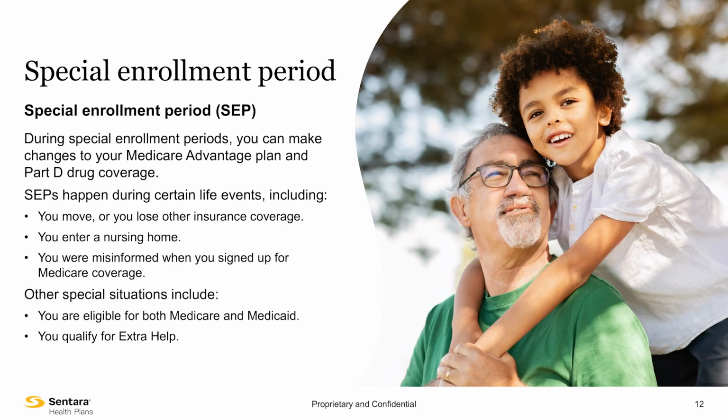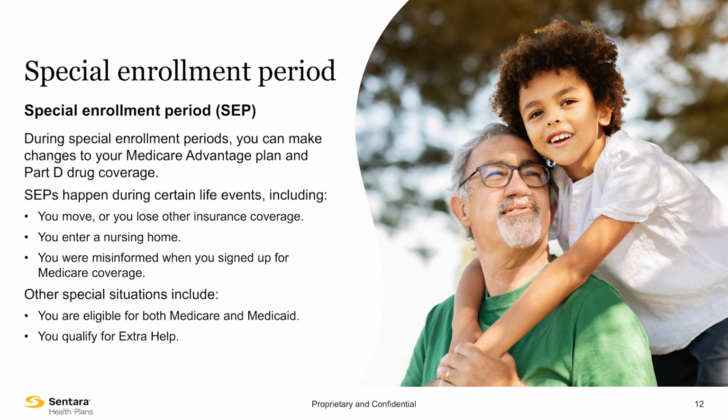Special enrollment periods, also known as SEPs, are enrollment periods when you can make changes to your Medicare Advantage plan and Part D drug coverage. SEPs can be used throughout the year as certain life events occur. Examples of these life events include moving, losing other insurance coverage, entering a nursing home, or being misinformed when you signed up for Medicare coverage.